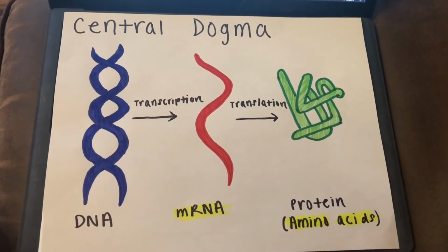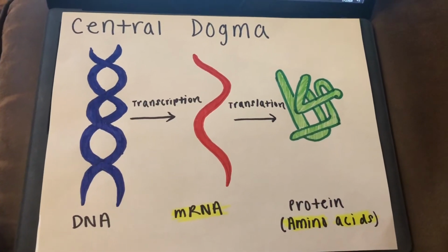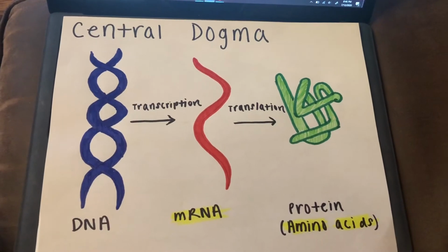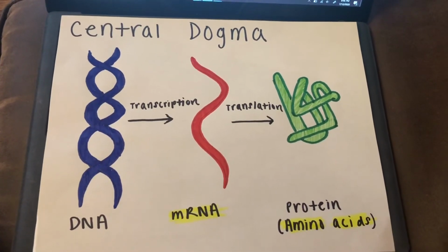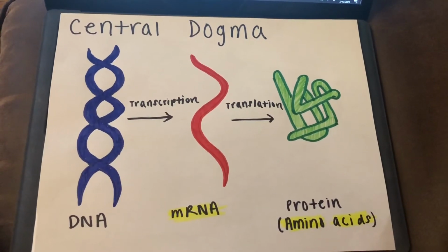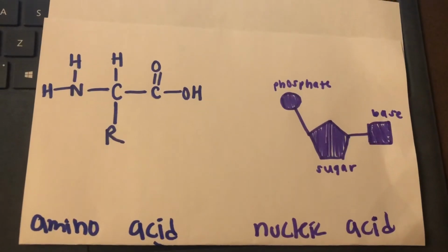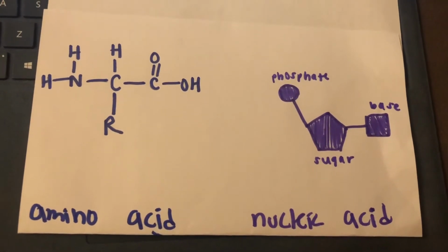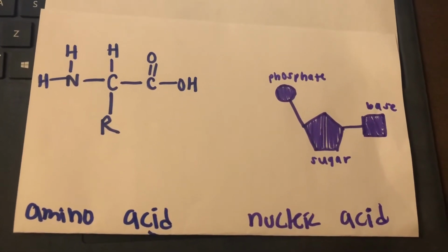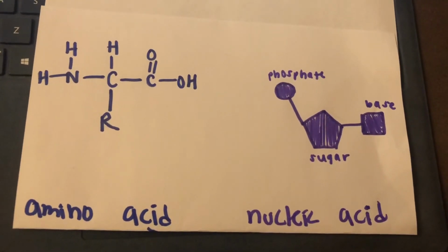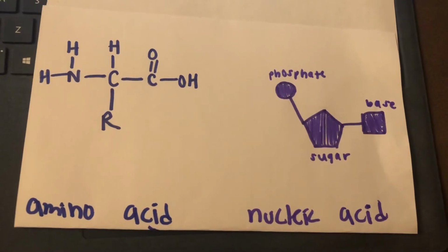So let's take a look at the central dogma. This is the process by which the information in DNA is converted to a functional product, which is proteins. The DNA is transcribed into mRNA, and then the mRNA is translated into the amino acid chain, or protein. Amino acids have side chains that are hydrophobic and hydrophilic, but nucleic acids of mRNA are composed of nucleotides that are specifically for hydrogen bonding. This makes it so that nucleic acids are able to recognize one another, but not amino acids.